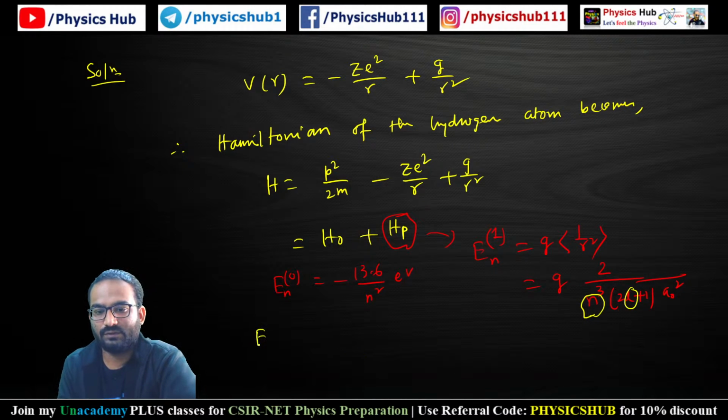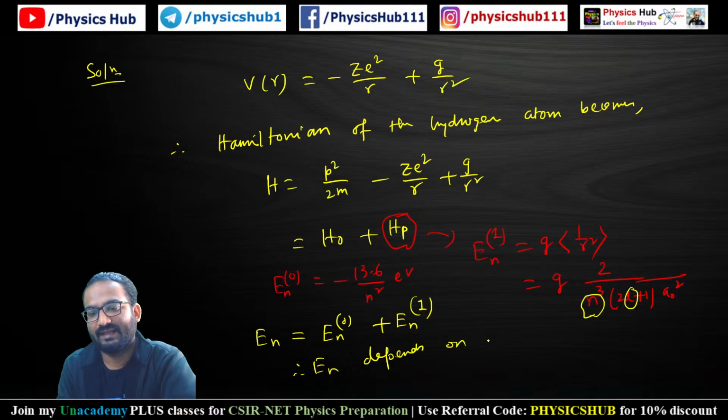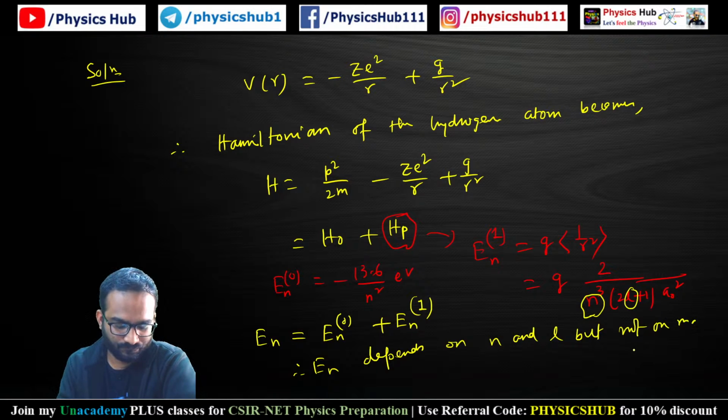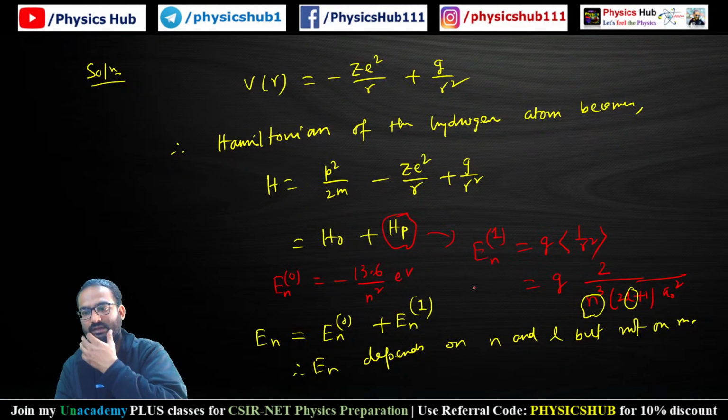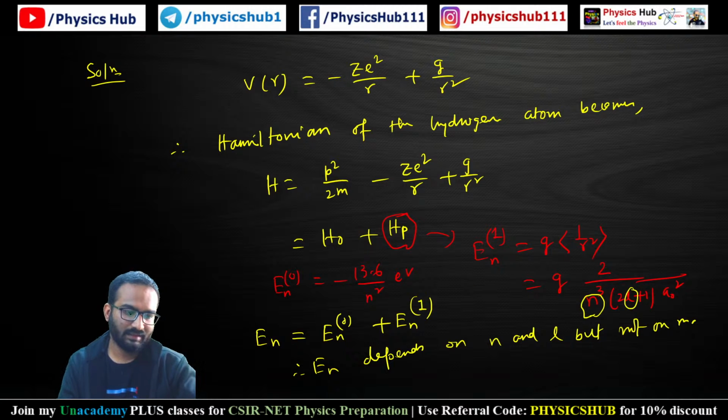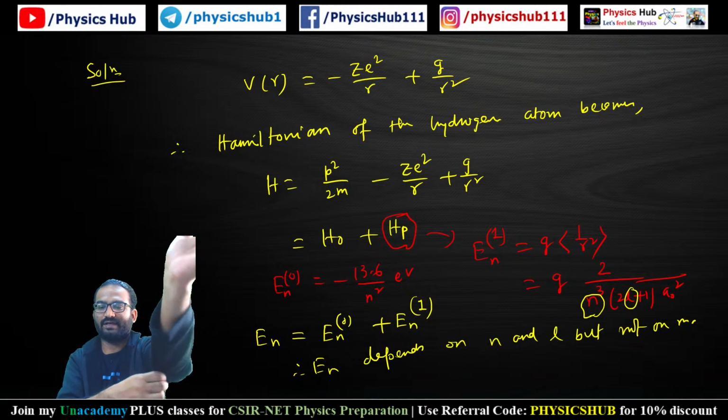The total energy eigenvalue is given by the unperturbed portion plus the energy correction. From this expression of En1, it depends on n and l, so we can conclude that En depends on n and l, but not on m. So option A is the correct option for this question. Understood? Because in the expression of the energy eigenvalue, we are getting terms related to n and l. That is why it will depend upon n and l, but not on m.